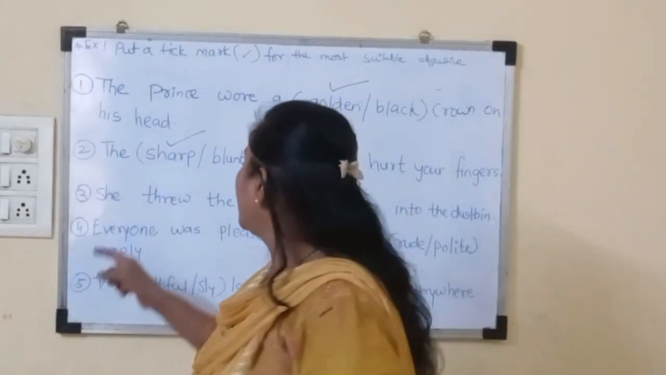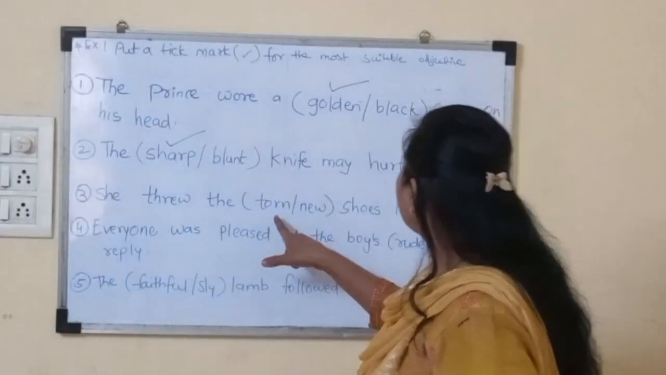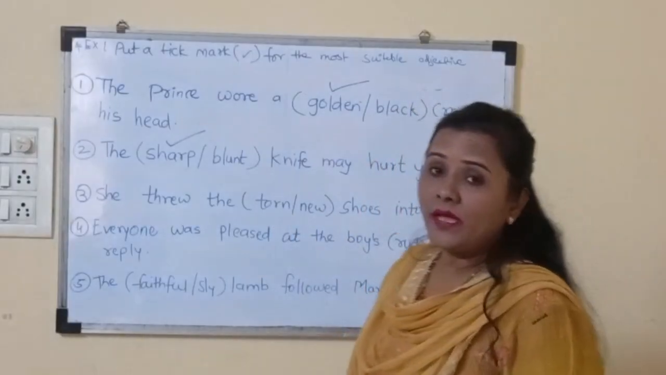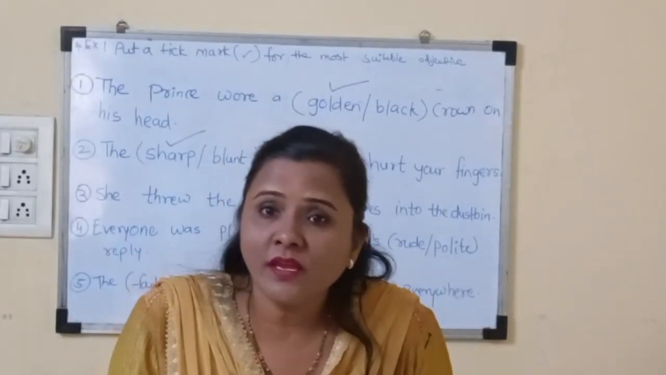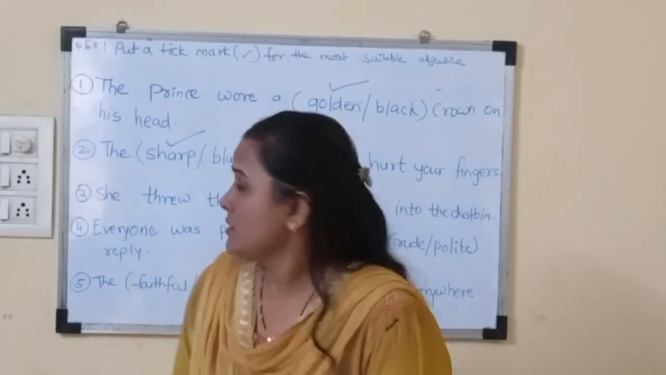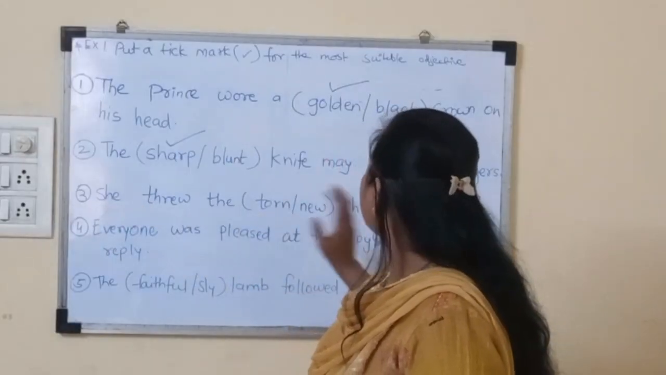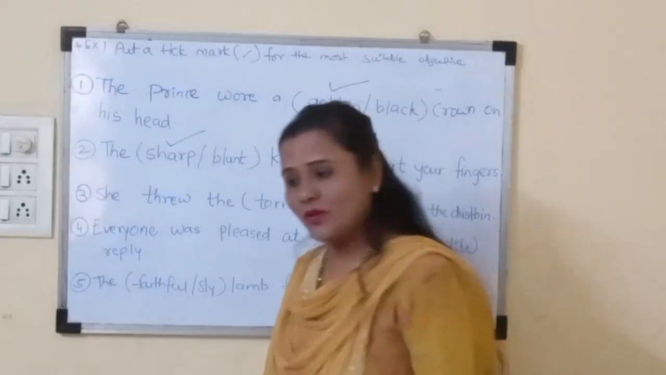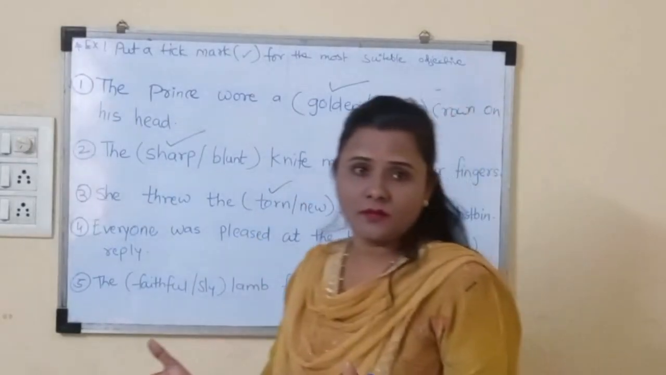Okay. Now read the third sentence. She threw the torn or new shoes into the dustbin. When we get new shoes, the useless shoes we throw into the dustbin, right? So the suitable adjective is: she threw the torn shoes into the dustbin, or new shoes into the dustbin. Torn. Torn shoe. Torn means what? Which is broken. Okay?